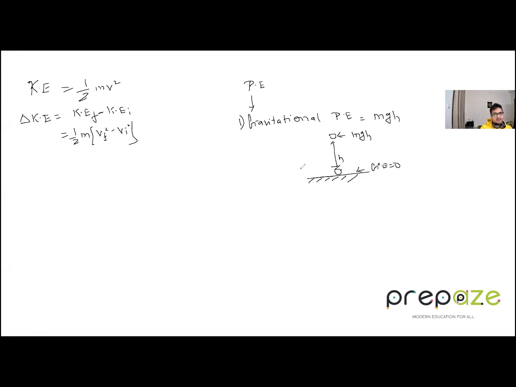Now, one concept I want to explain to you over here. This concept will be discussed in more detail in the gravitation chapter. The concept is basically that whenever we are defining the gravitational potential energy, we have to give a reference point. Always, by default, the reference point is the ground. Normally it is basically from the ground to the surface only. There we take the gravitational potential energy as 0. Now, if the gravitational potential energy at the reference point at the ground is 0, then we can say that the gravitational potential energy at a height is mgh.